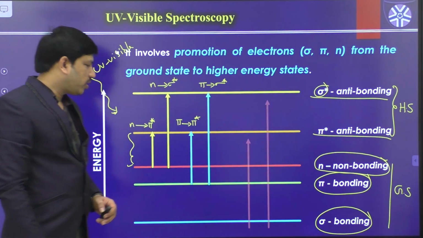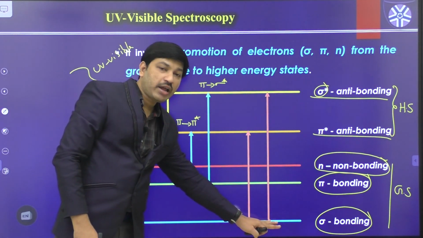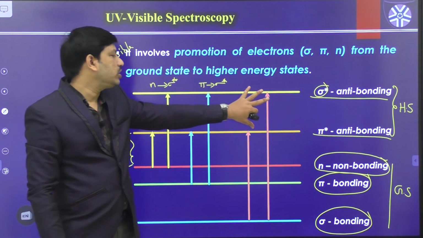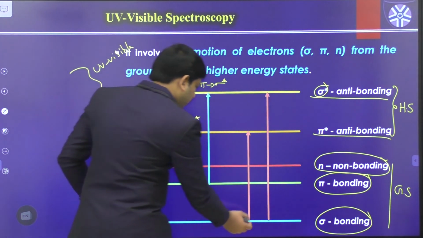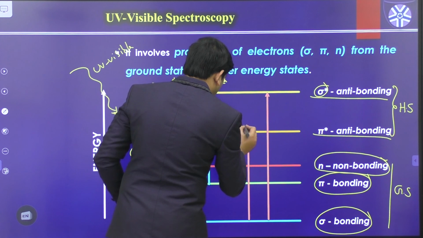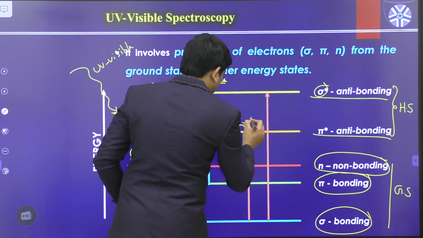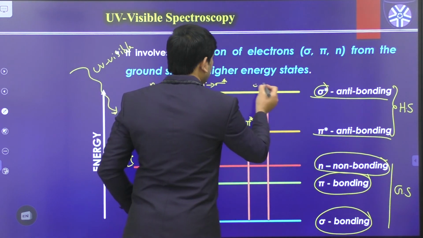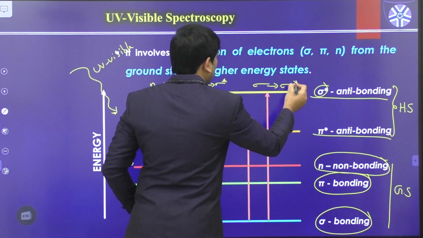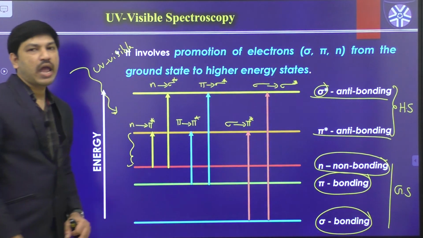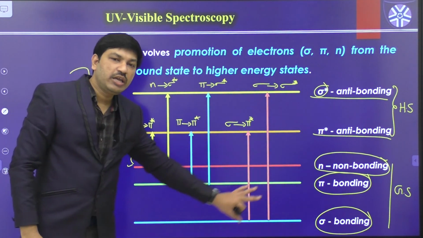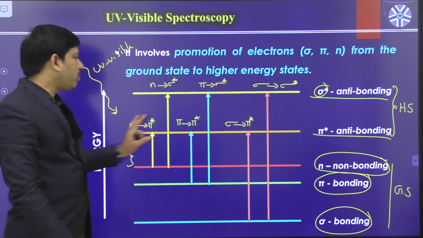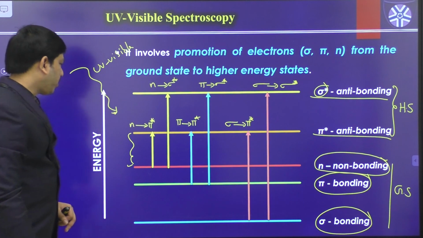The third possibility is that the sigma bonding electrons can be excited to the pi star or sigma star level, because these two are higher energy states. So the transitions are sigma bonding to pi star antibonding, or sigma bonding to sigma star antibonding. So in a given molecule, there are 6 possible electronic transitions.